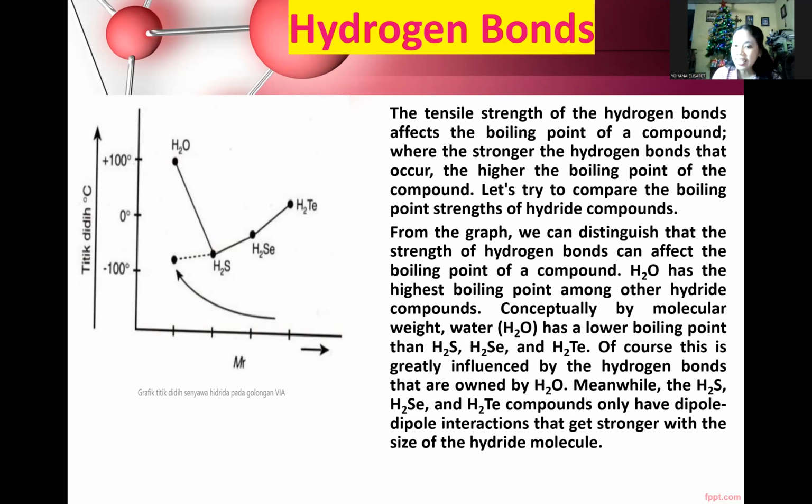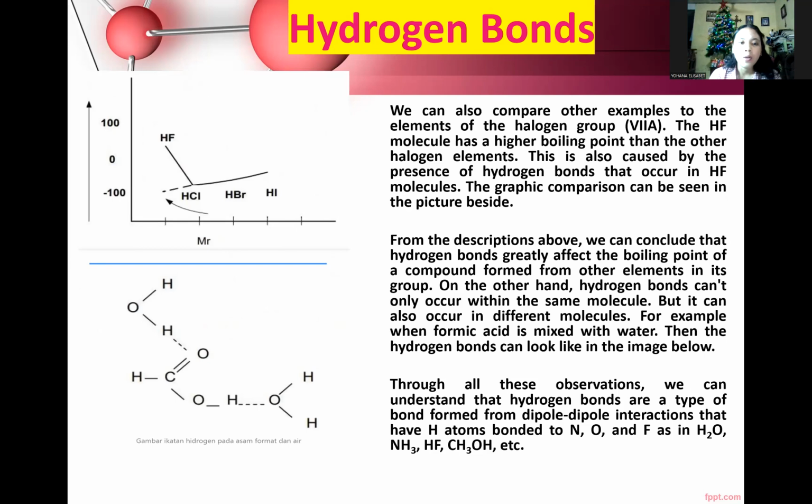H2O has the highest boiling point among the other hydride compounds. Conceptually, by molecular weight, water should have a lower boiling point than H2S, H2Se, and also H2Te. Of course, this is greatly influenced by the hydrogen bonds that H2O has. Meanwhile, the H2S, H2Se, and H2Te compounds only have dipole-dipole interactions that get stronger with the size of the hydride molecule. And we can see this in the figure above.